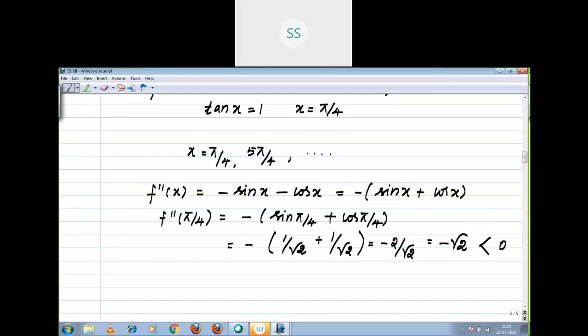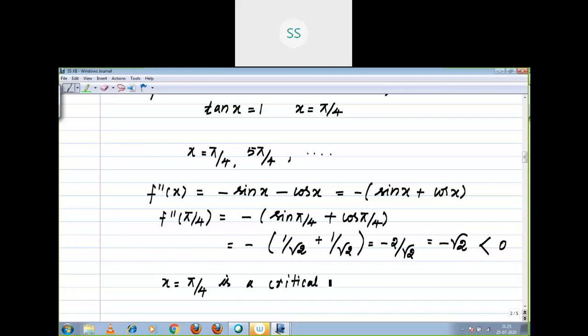If you substitute 5 pi by 4, what will you get? 5 pi by 4 means 225 degrees. In 225 degrees, sine and cos both will be negative, so that gives you a minimum, but we need only the maximum. So you are going to take x is equal to pi by 4 as the critical point.